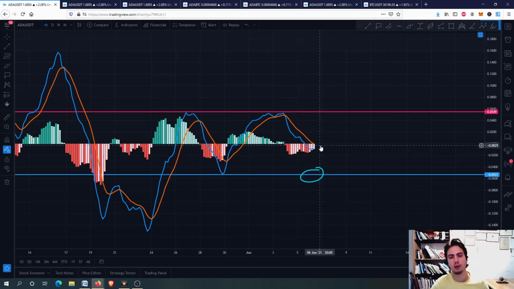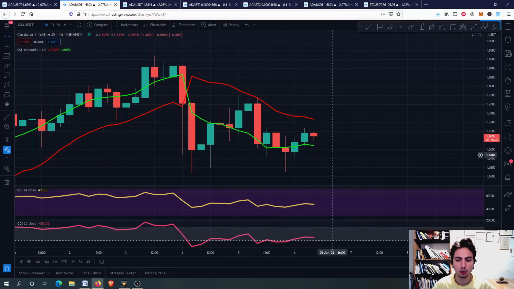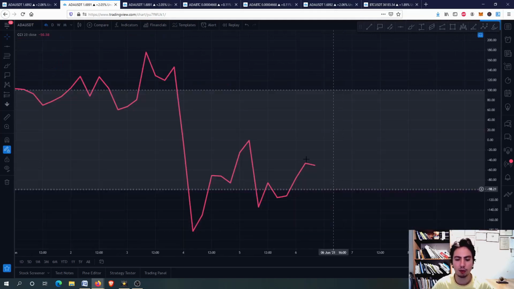Let's see what we will do for Cardano ADA against USDT. For the moment, it is looking great, guys. Let's go to ADA against USDT in the 4-hour frame. For the commodity channel index, we are inside minus 100 and 100, inside this gray area right here. We don't have any overbought or any oversold situation right now, so we can assume that we have room to grow, right? We have room to grow for ADA against USDT, for the commodity channel index as well.